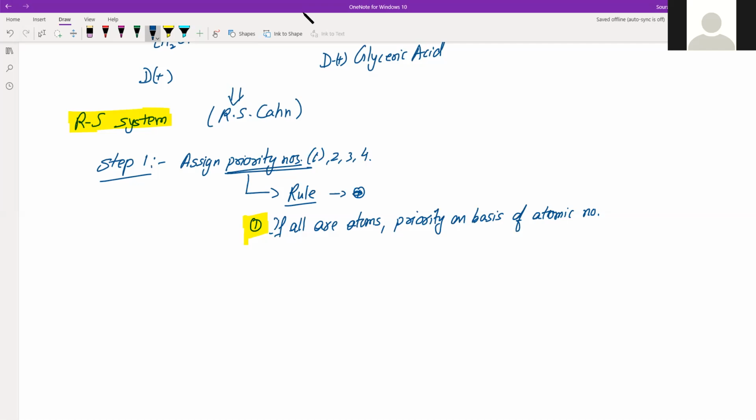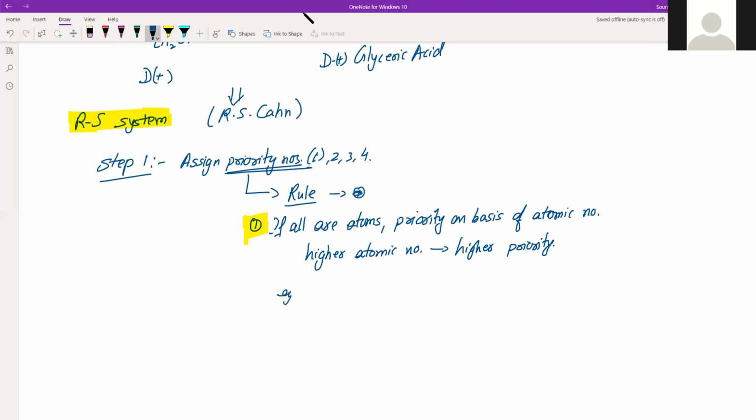If there are only atoms, then we will do this. The atom of higher atomic number gets the higher priority. Higher atomic number means higher priority, right?